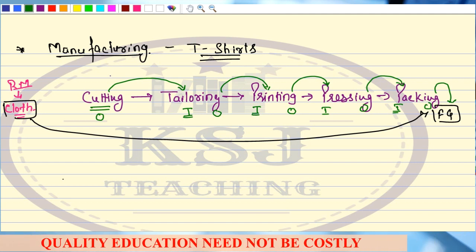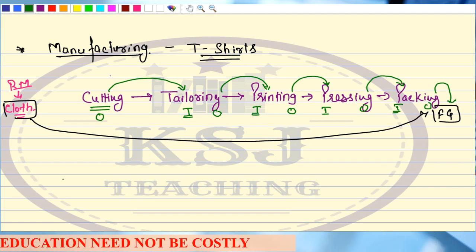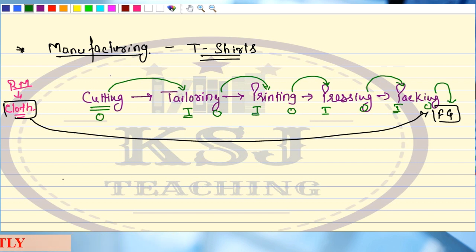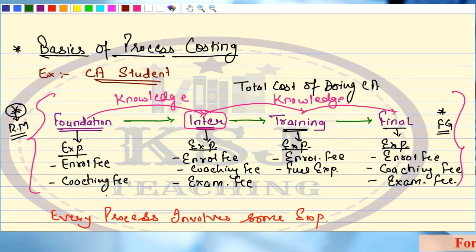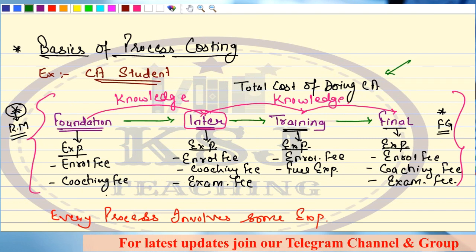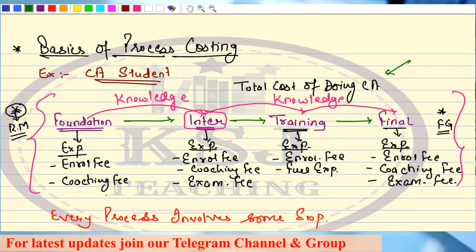Now, what is the purpose, sir? Why are we doing all this? What is the purpose behind doing all this? Why are we noting down all the processes? Sir, remember here, what I told you, that I want to calculate the total cost of doing the CA. That what will be my total expenditure.